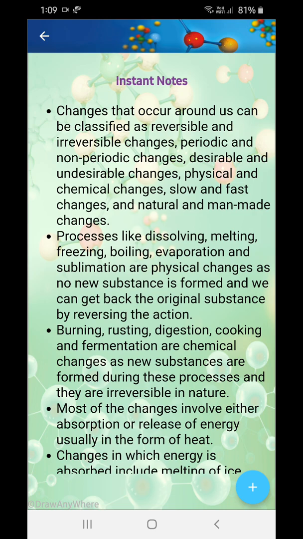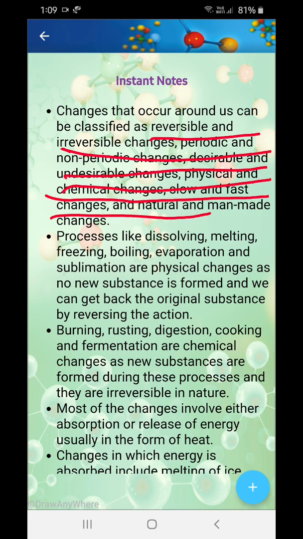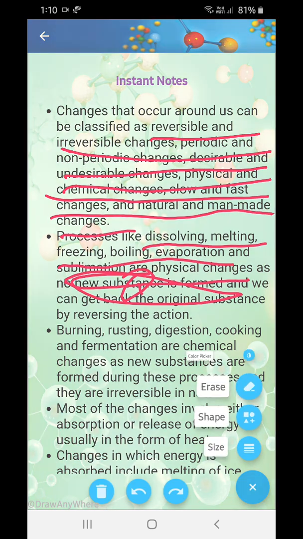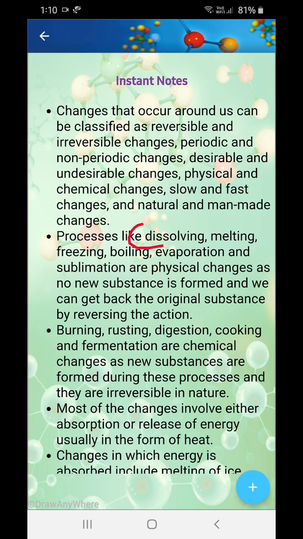Changes that occur around us can be classified as reversible, irreversible, periodic, non-periodic, desirable, undesirable, physical, chemical, slow, fast, natural and man-made. Okay, differences come. Now processes like dissolving, melting, freezing, boiling, evaporation, sublimation are physical changes, as no new substances are formed. Number one, no new substance is formed. Number two, we can get back the original substance by reversing the action. Now these are the examples.